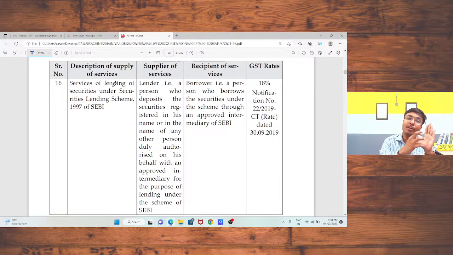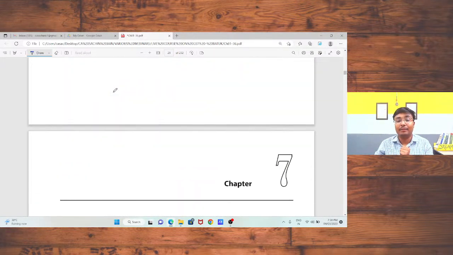Okay, because security is money, and money is not a good, so no tax on securities, but the charges on securities will be taxable, and tax has to be paid by the recipient of service at the rate of 18% under reverse charge mechanism. Most probably everything is clear in your mind.